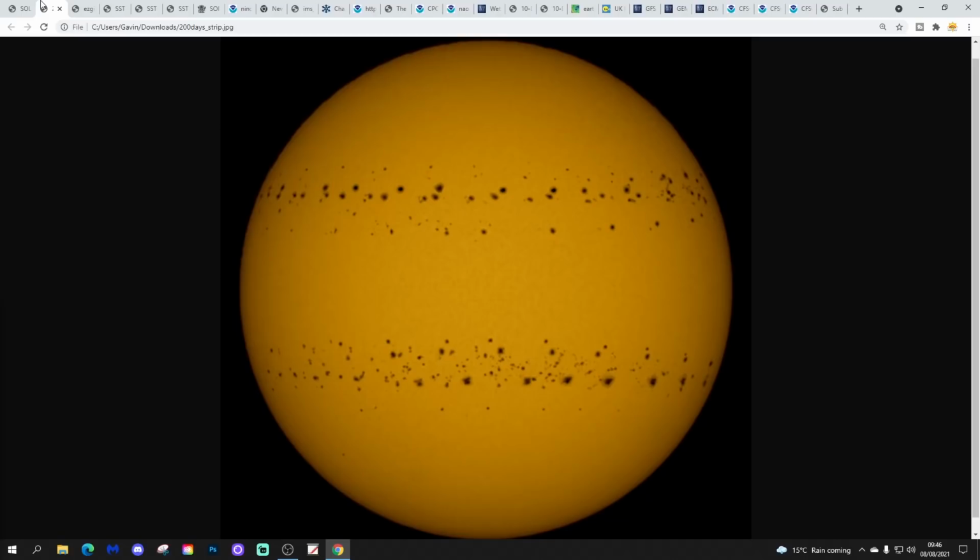This is showing every sunspot from Christmas Day 2020 to July 2021, so the first 6 months of solar cycle 25, for every single sunspot. You can see that the sunspots are clustered either 25 degrees north or 25 degrees south of the equator, and that is where you get the sunspots in the early part of the solar cycle.